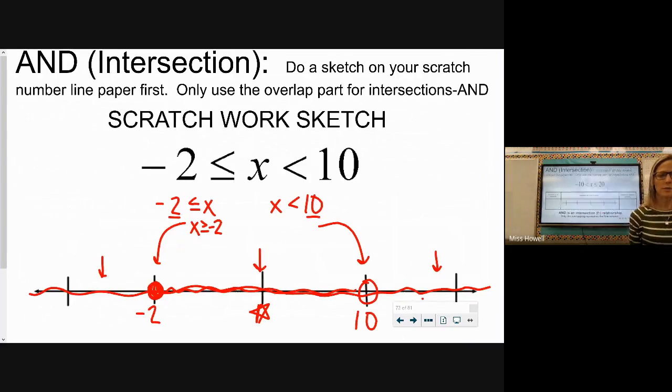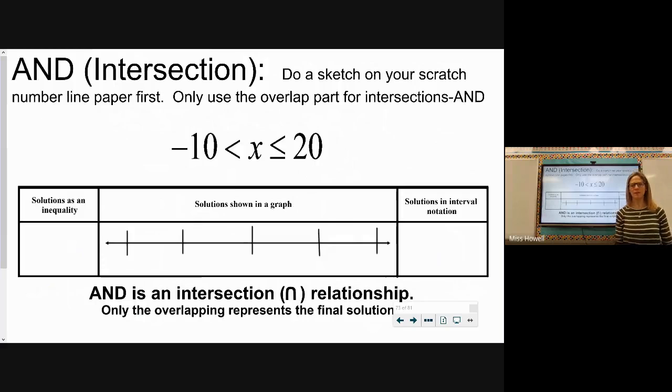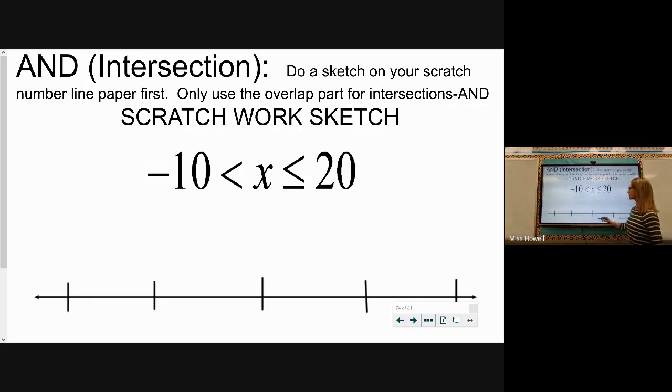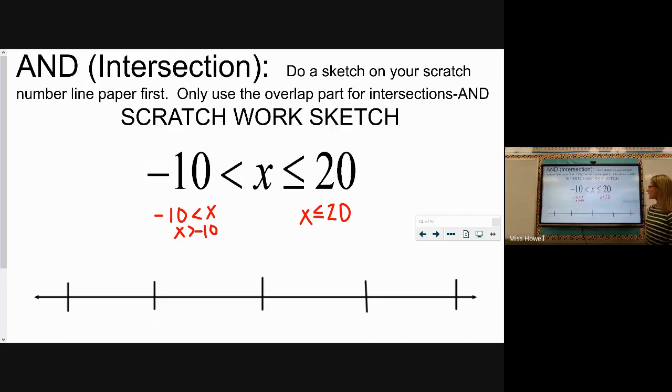All right, number 2, we want to graph the and compound inequality of -10 is less than x, which is less than or equal to 20. All right, that's our inequality statement. Let's go make our rough draft. Break it apart. We have -10 is less than x, which is the same as saying x is greater than -10. And we have x is less than or equal to 20. Let's graph them and find where they overlap with one another.